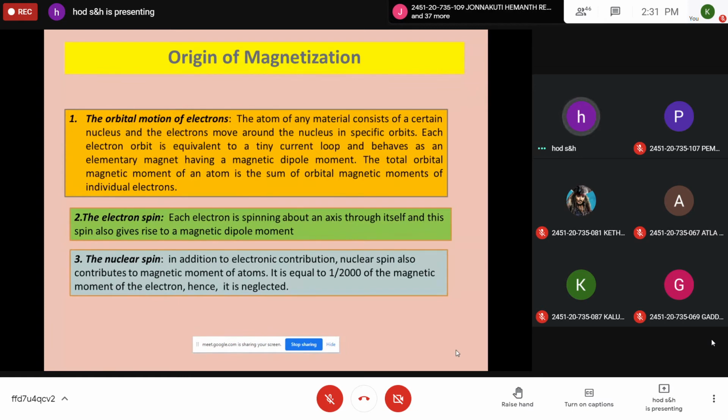So generally, we don't consider the magnetic moment of the nucleus. These are the three major reasons why a material possesses some magnetic behavior: orbital motion of electrons, electron spin, and the nuclear spin.